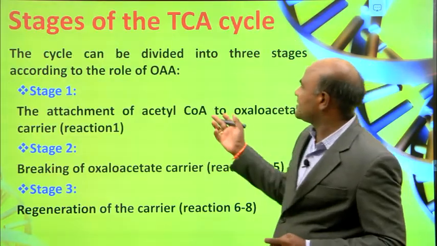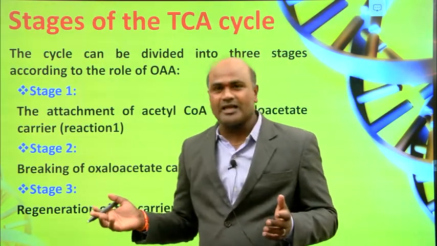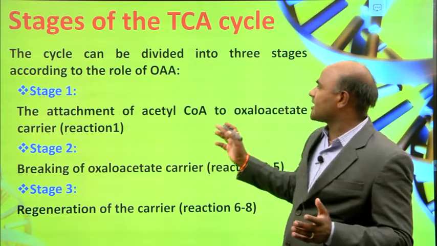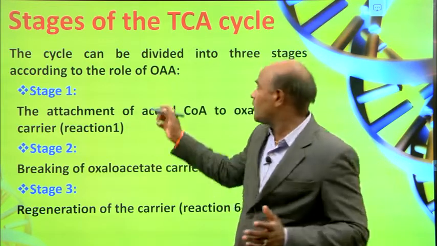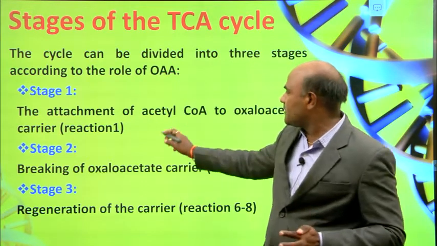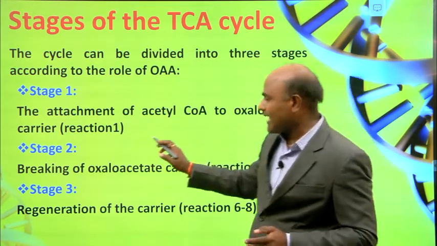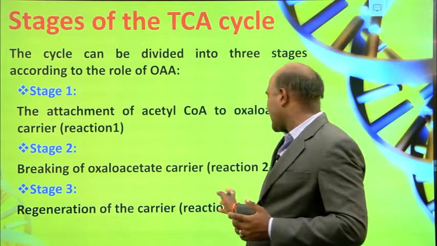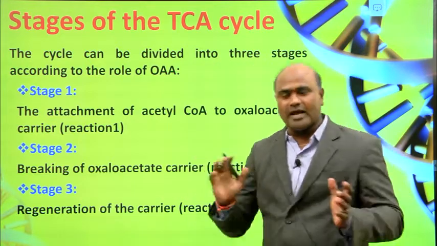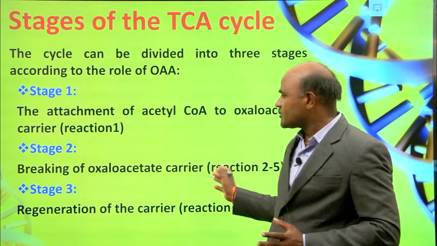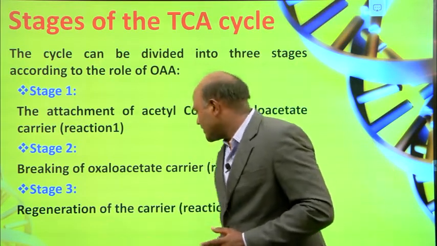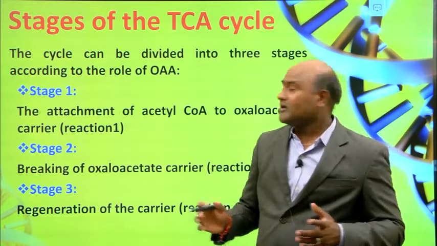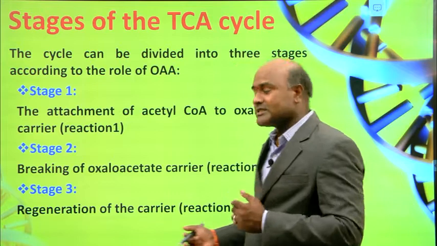These are some of the steps involved in the TCA cycle, and the cycle can be divided into 3 stages according to the oxaloacetate. OA means oxaloacetate. The attachment of acetyl-CoA to the oxaloacetate carrier is stage 1, that is reaction 1. The breaking of the oxaloacetate carrier, reactions 2 to 5, is stage 2, and stage 3 is the regeneration of the carrier, reactions 6 to 8. These are the steps involved in the TCA cycle.